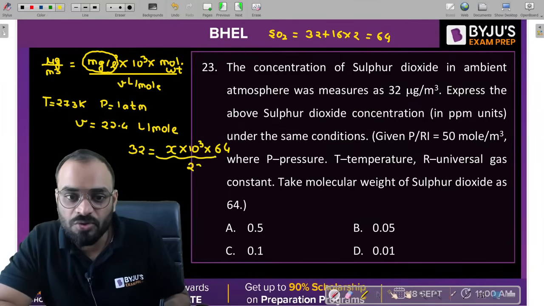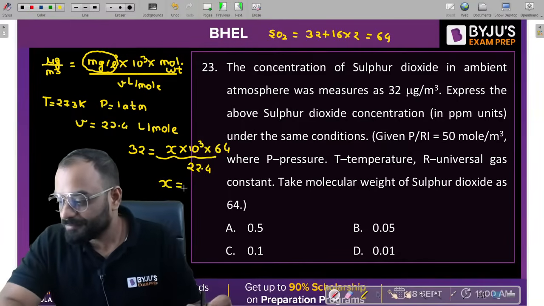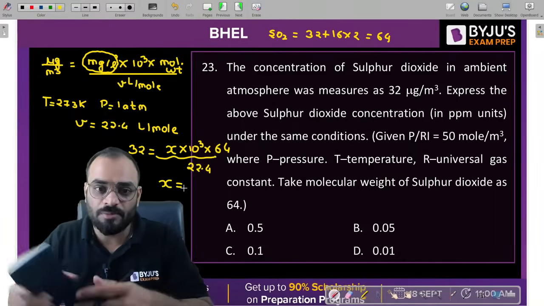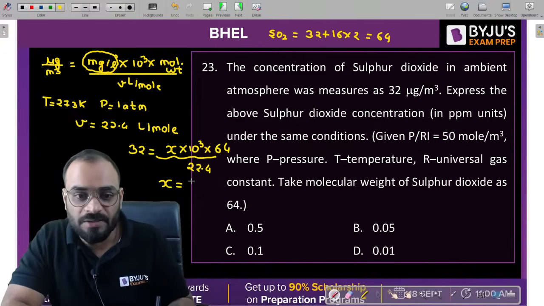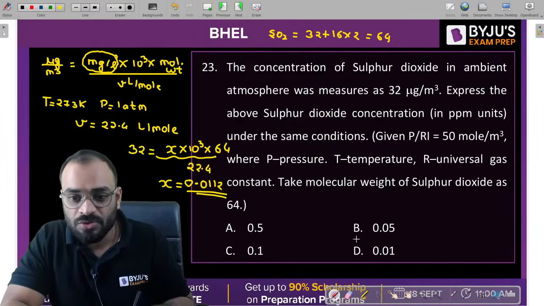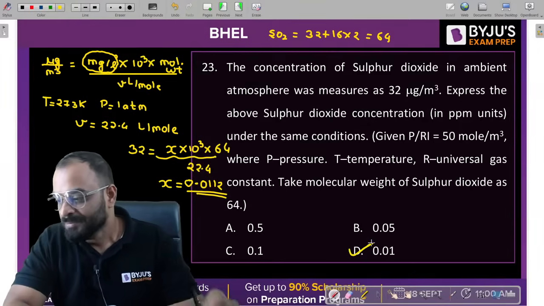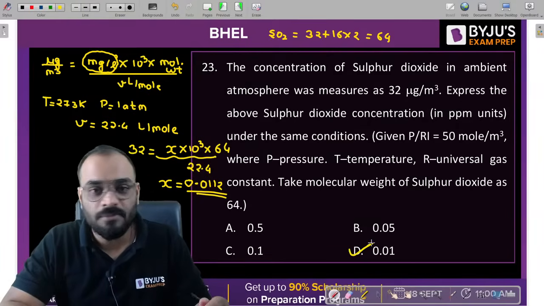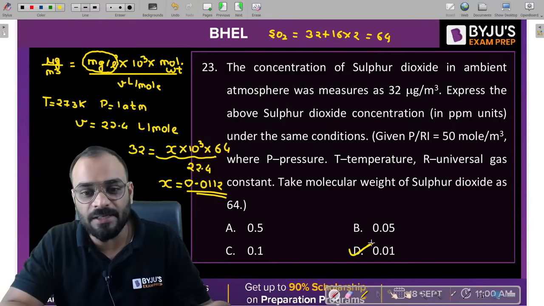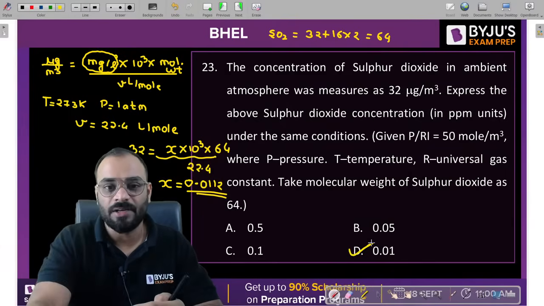Volume is 22.4. Now value of x is equal to how much? How much are you getting, guys? It is coming around 0.0112, correct? So that's why D is the correct answer for the problem. Very nice.